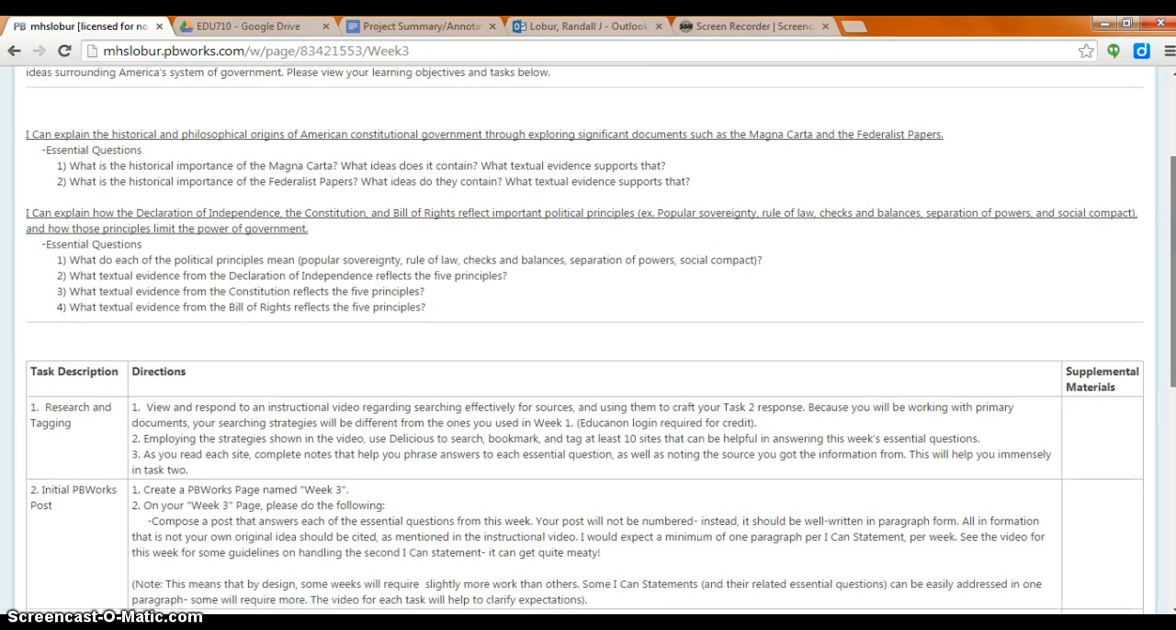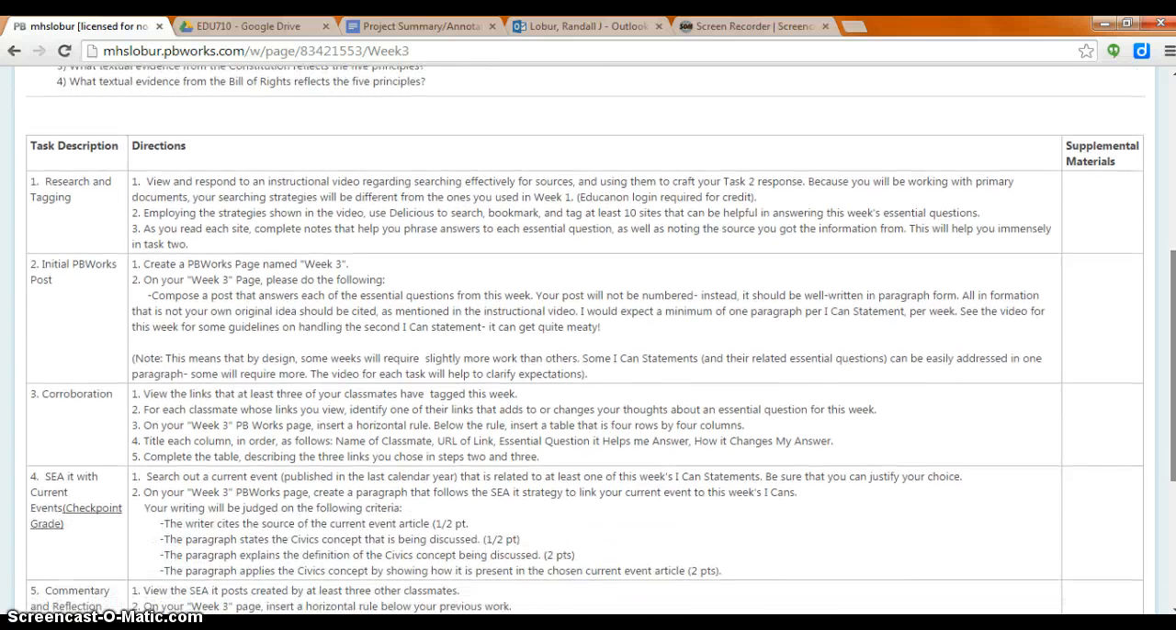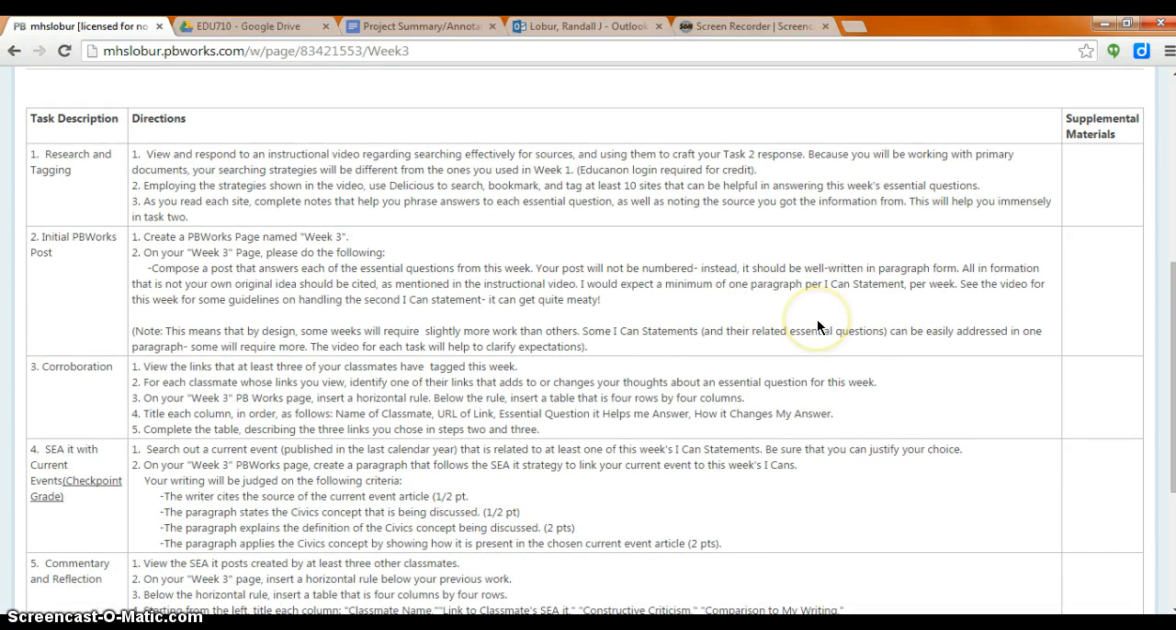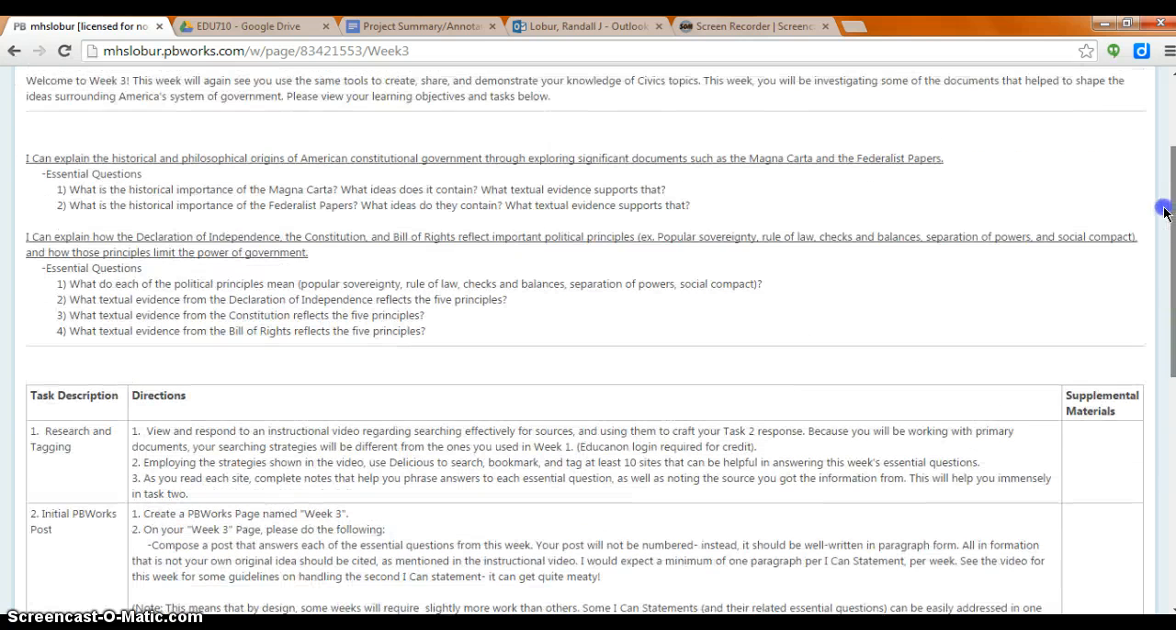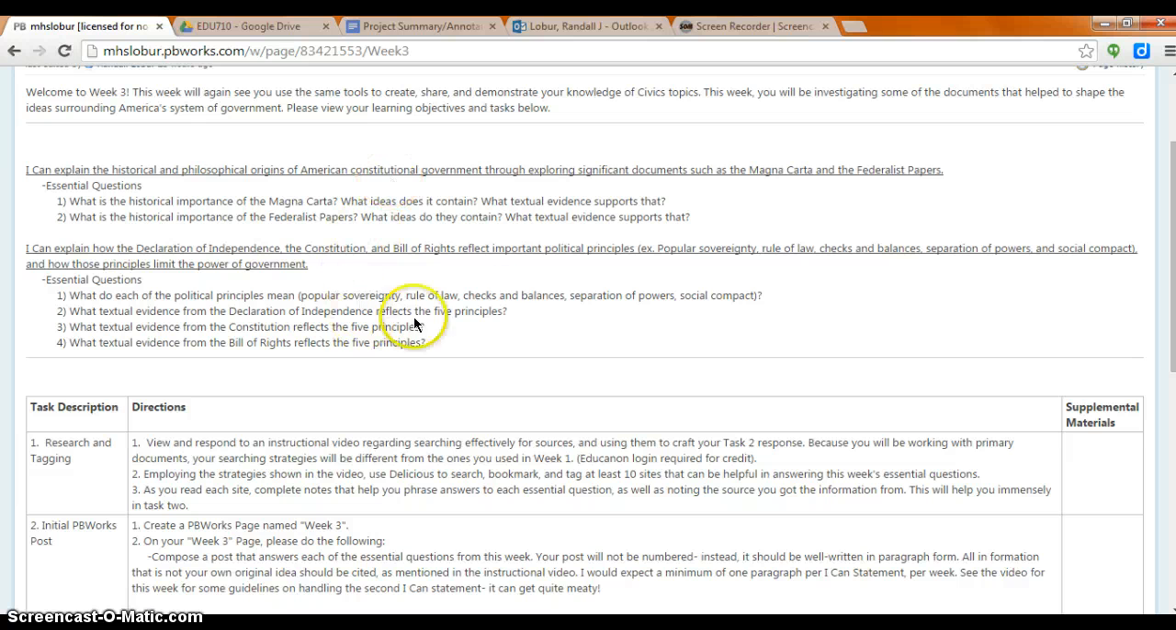to interpret them. When you come to task 2, again, you're going to follow the same general procedures as you did last week. However, your writing this week is going to be a little more complex. What I'd expect from you to be able to do this is to link text, especially for your essential questions, is to link the textual evidence in the Magna Carta back to the ideas that you say it contains. So if, for example, you're trying to say that the Magna Carta limits government and it contains that idea, you need to provide textual evidence that supports that.